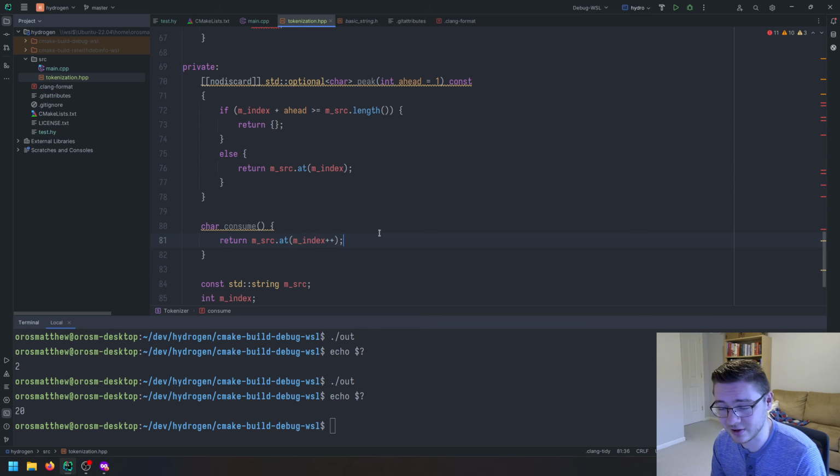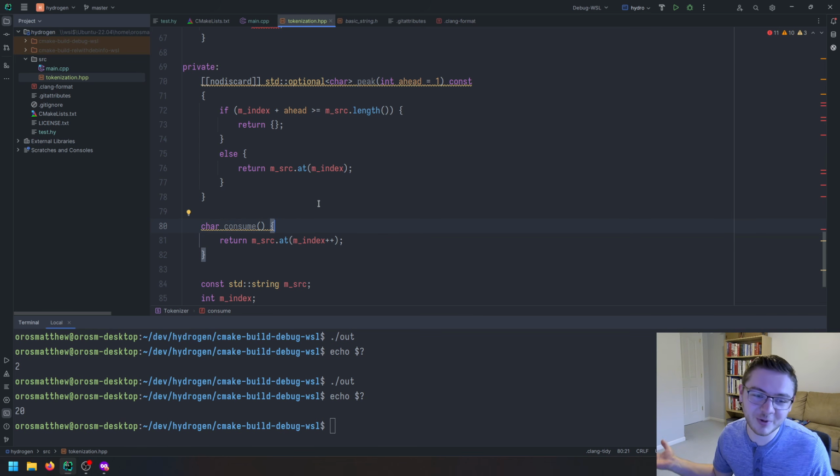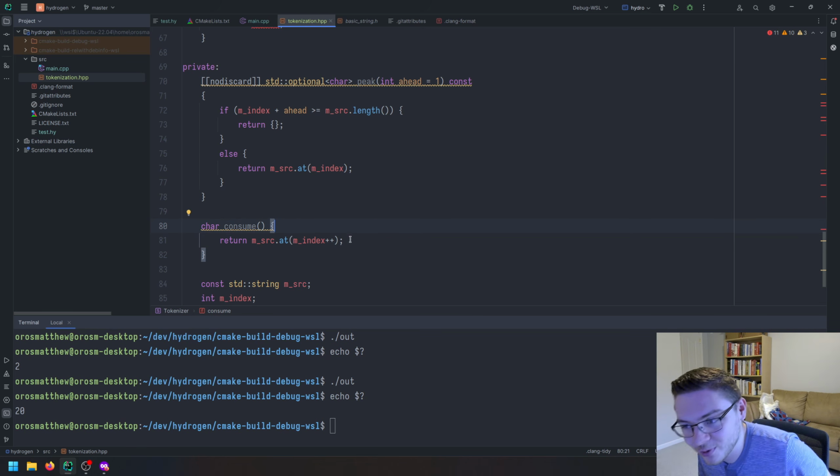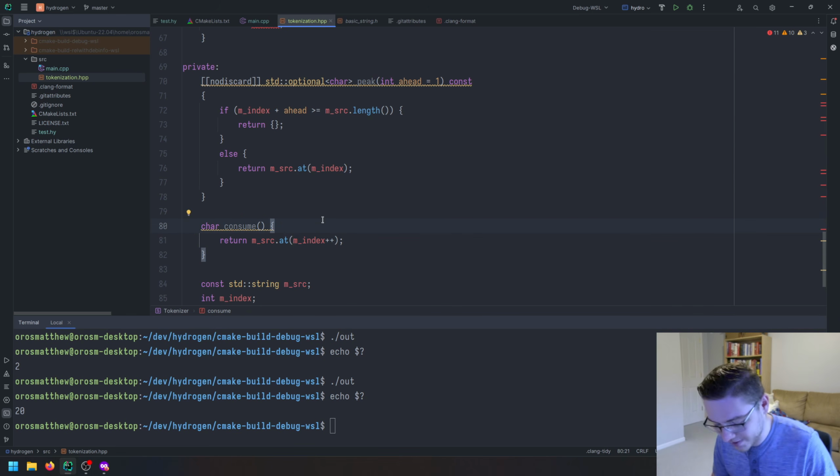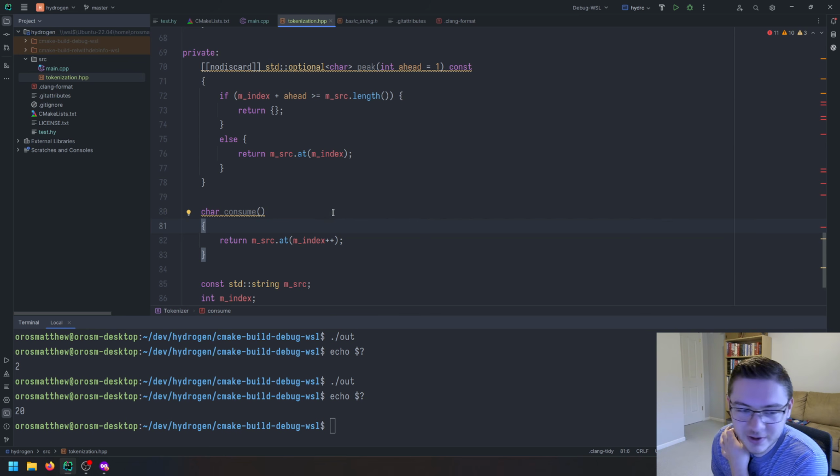I'm not a huge fan of doing stuff like this because this post-increment, pre-increment, or decrement kind of stuff is a little confusing, but it's C++, so we're not in something like Go where you can't do this. Even though I don't think it's a great idea anyway, it's simple for this. Okay, so we're going to consume, and I think that's it.